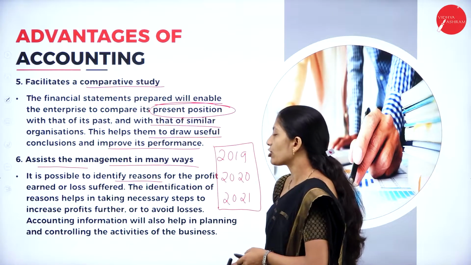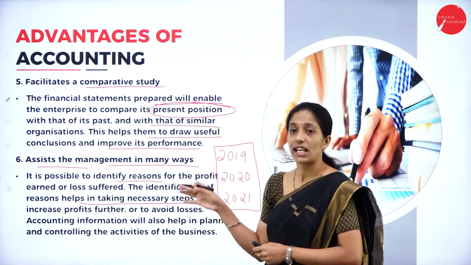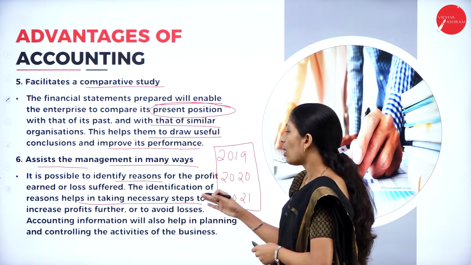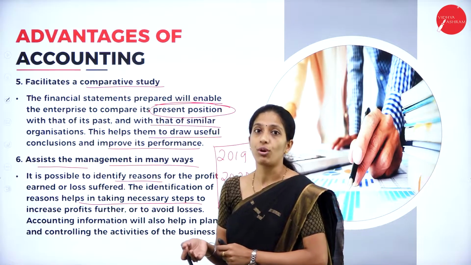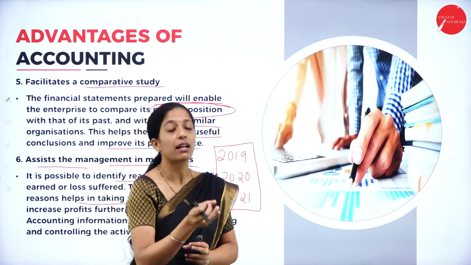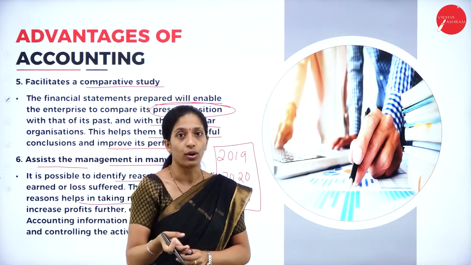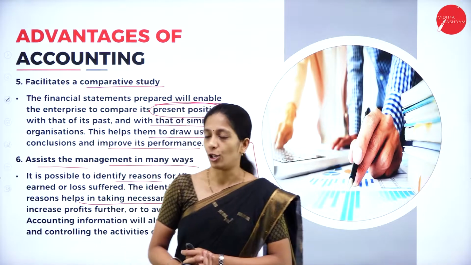The identification of reasons helps in taking necessary steps to increase the profit further or to avoid losses. Thereby we will come to know the main reason for earning profit and where importance has to be given more, so that we can maximize our profit and minimize the loss.